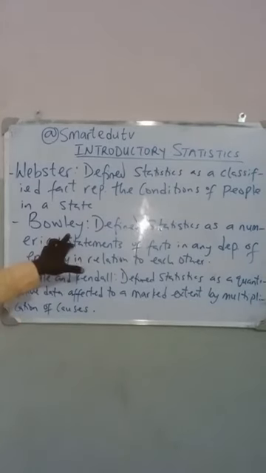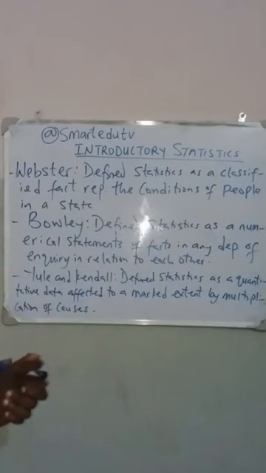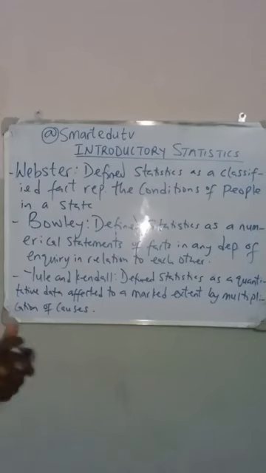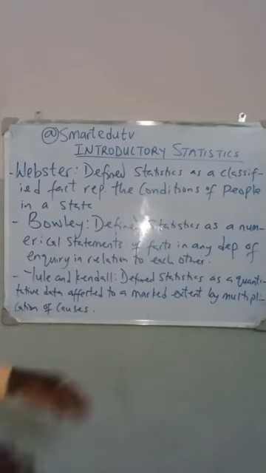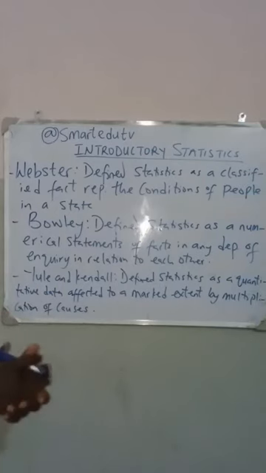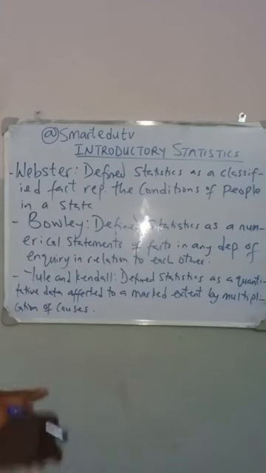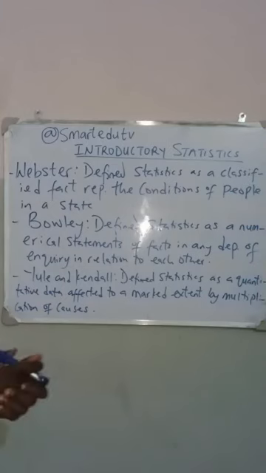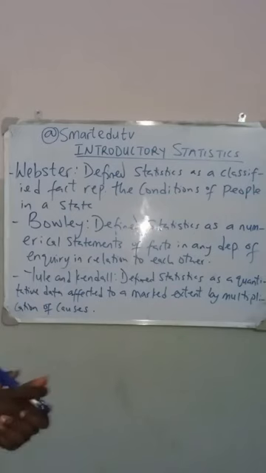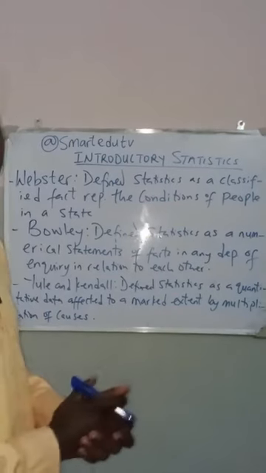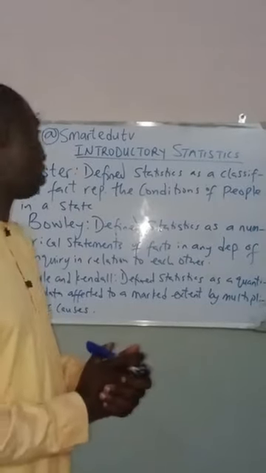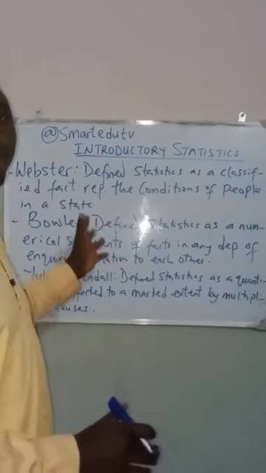According to Bode, he defines statistics as a numerical statement of facts in any department of inquiry in relation to each other. And according to Yule and Kendall, they define statistics as a quantitative data affected to a marked extent by multiplication of curves. So these are the definitions of statistics according to these authors.